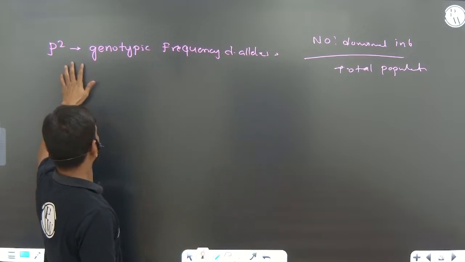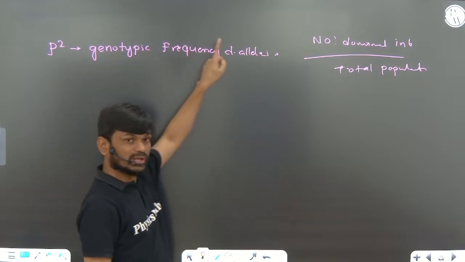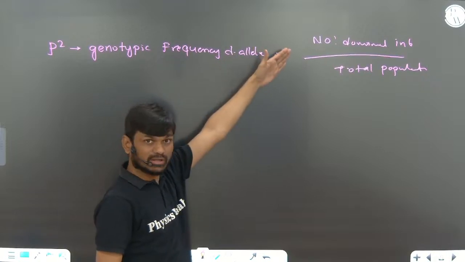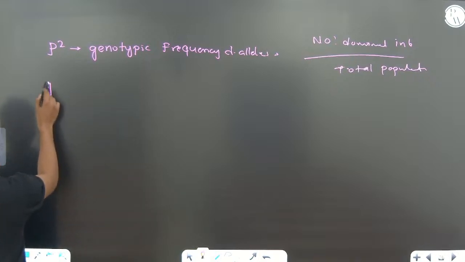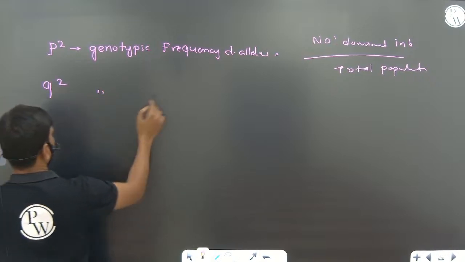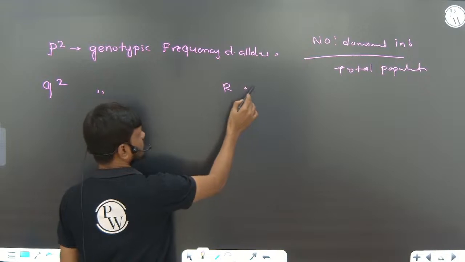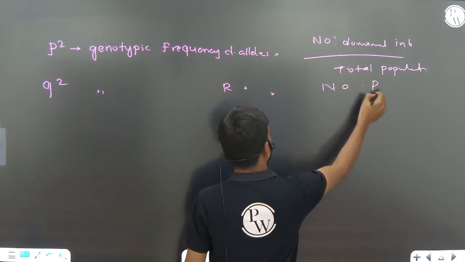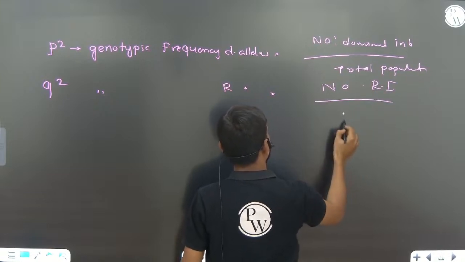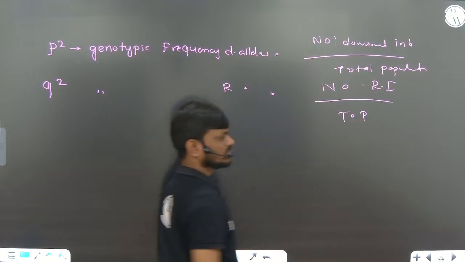P square, the genotypic frequency of the dominant allele, is equal to number of dominant individuals by total population, or Q square is equal to the genotypic frequency of the recessive allele, which is the same: number of recessive individuals by total population, right?